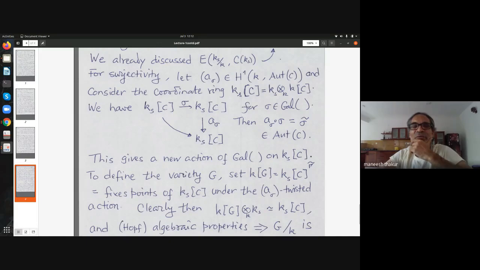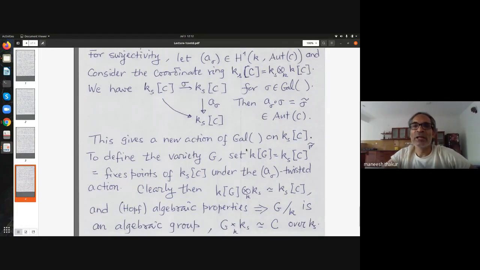So again, what does that new action mean? Sigma acted on some element here is the action of sigma tilde, which is A sigma composed with sigma. So we are twisting that action by the cocycle. And what we do now is take the fixed points of that new action, which I am denoting by sigma tilde, gamma tilde. I am taking the fixed points of this new action in the full coordinate ring.